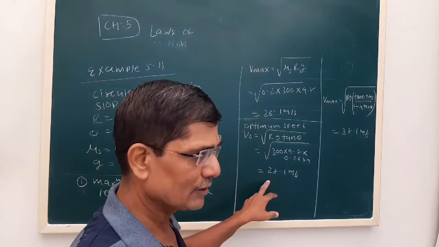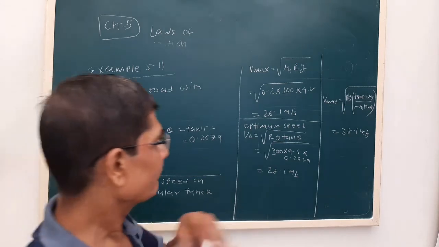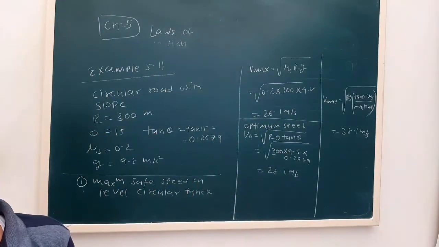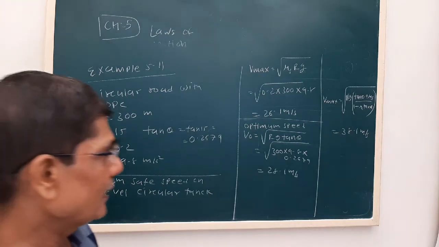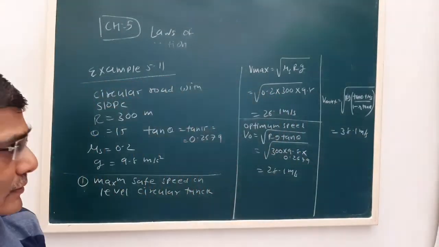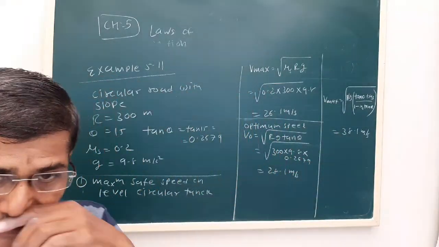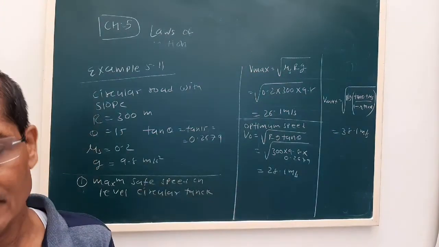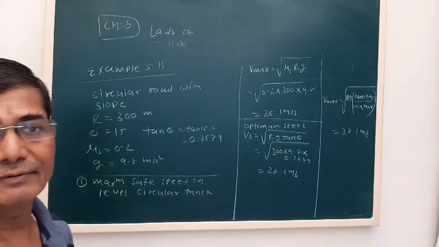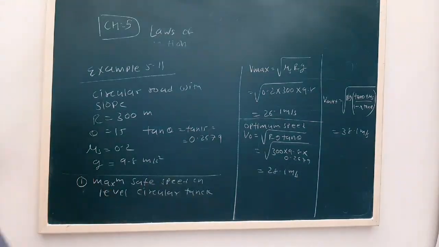You can see the value is larger. The combination of friction between the tire and the road and the slope provides more speed, that is 38.1 meter per second. So that's why this type of arrangement is very useful while designing roads in various regions.